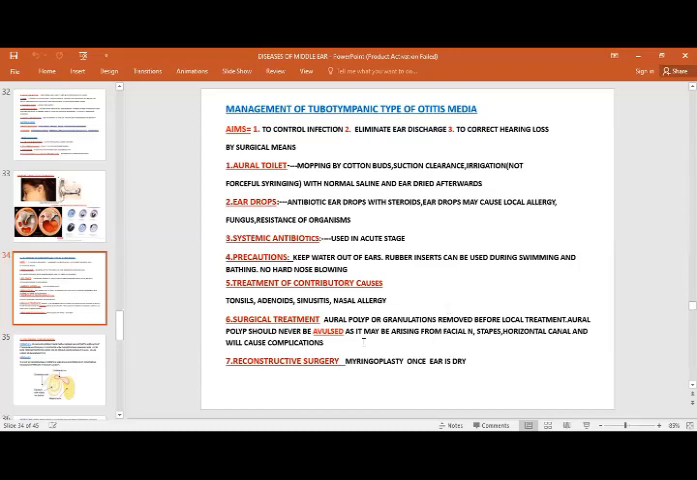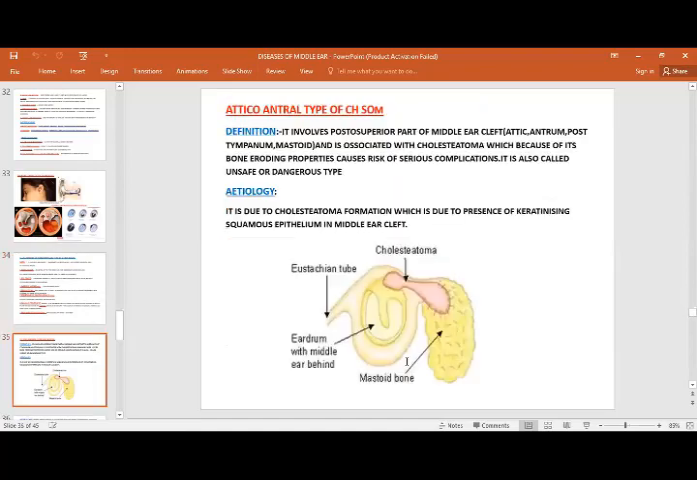We will never avulse the polyp because it may be arising from the facial nerve, stapes, or horizontal canal, and will cause complications. So reconstructive surgery, of course myringoplasty: if we are doing polypectomy or removing the polyp, there is a hole present in the tympanic membrane. We need to cover it with myringoplasty, with the help of a graft, just to keep the ear dry.